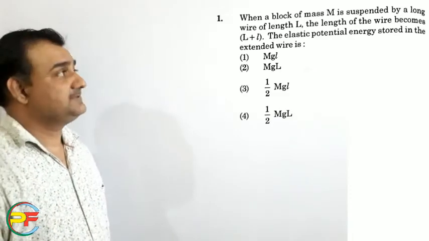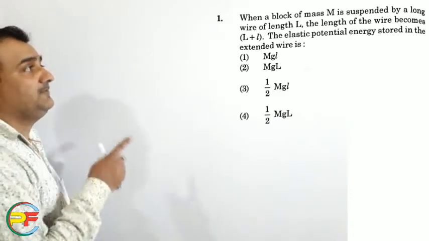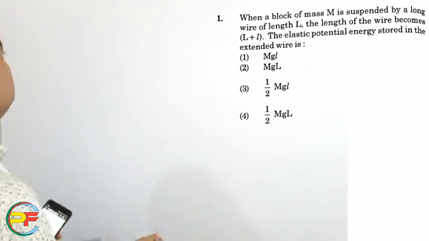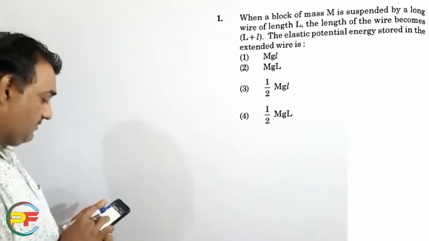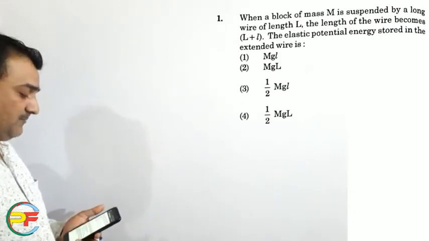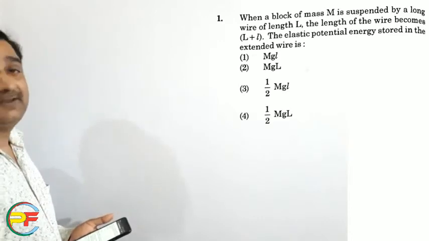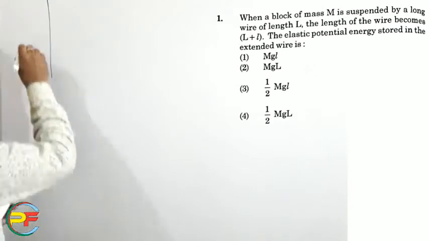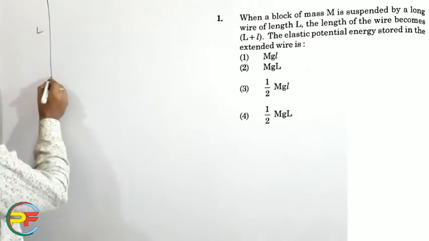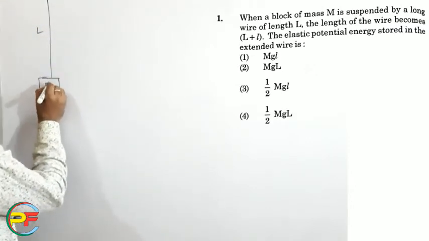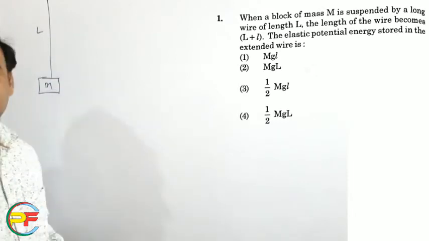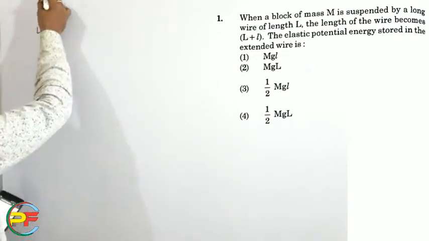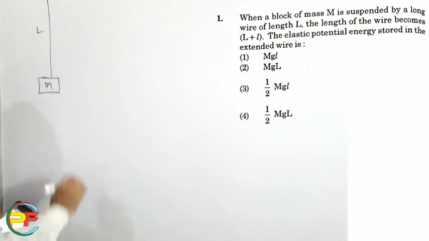Hello NEET aspirants. In this video we are discussing a problem of NEET 2019 physics. First of all, I am just reading this problem. It is given that when a block of mass m is suspended by a long wire of length L, and the wire has no mass. So this is a wire of length L and a block of mass m is suspended by this wire.